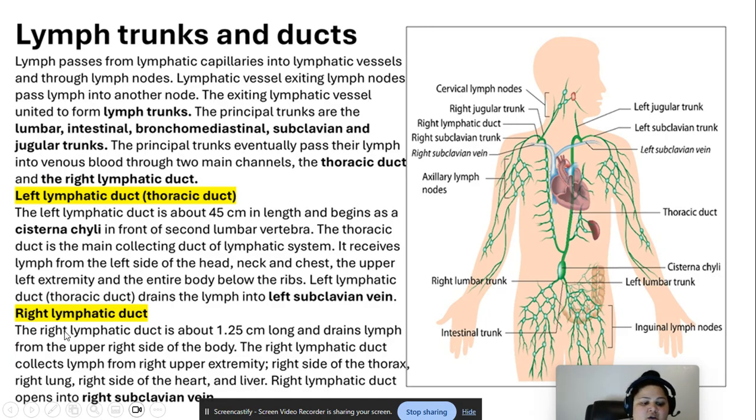Okay. Right lymphatic duct. The right lymphatic duct is about 1.25 centimeters. This one particular here drains lymph from the upper right side of the body, from around here. The right lymphatic duct collects lymph from the right upper extremity, right side of the thorax, right lung, right side of the heart and liver. The right lymphatic duct opens into the right subclavian vein. So it collects all the drainage and goes into the right subclavian vein right here. It goes into the heart and goes back for blood circulation.